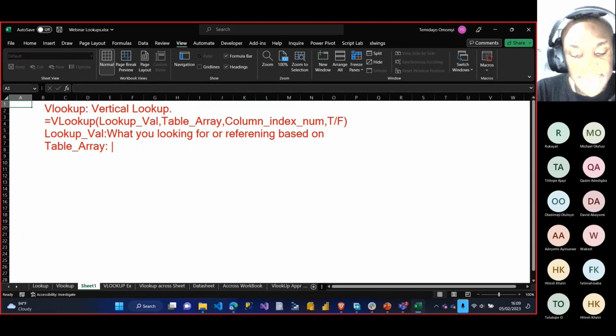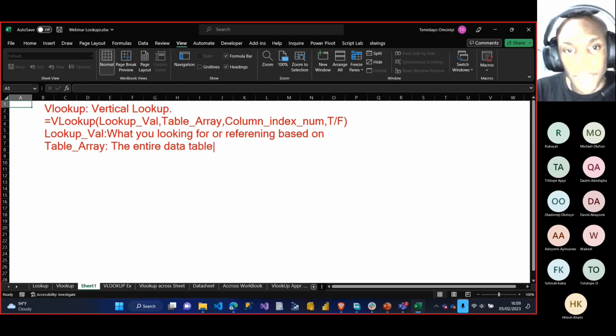Table array basically means the entire data table. So let's take, for instance, I'm looking for employee ID UrB223. That UrB223 is inside the database, right?